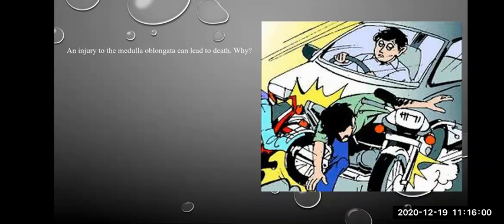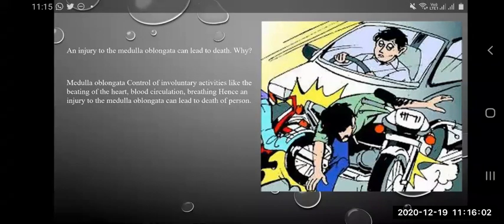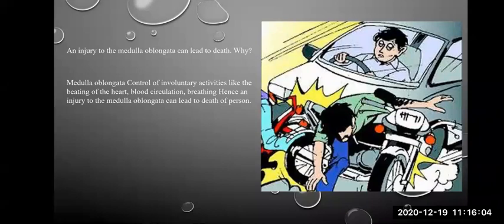Can you imagine? As I have discussed, medulla oblongata controls the involuntary activities like beating of the heart, blood circulation, breathing, and all these activities are very essential for life. Once it stops, the person is dead. Hence, any injury to the medulla oblongata will cause death of the person. Remember this.